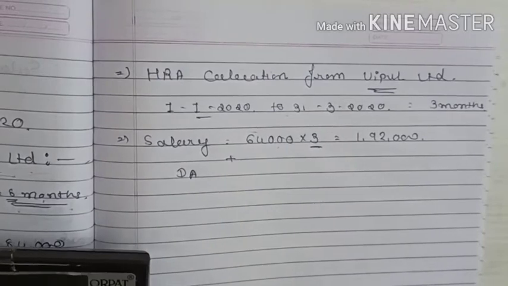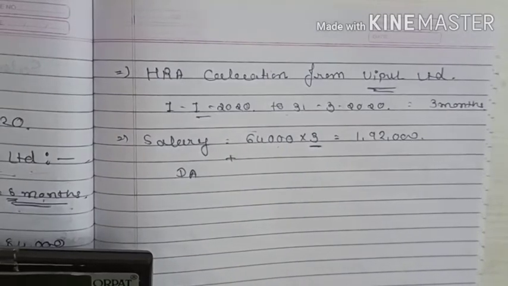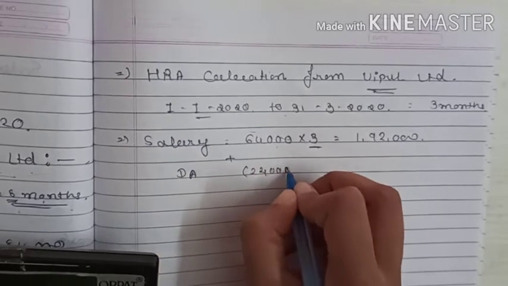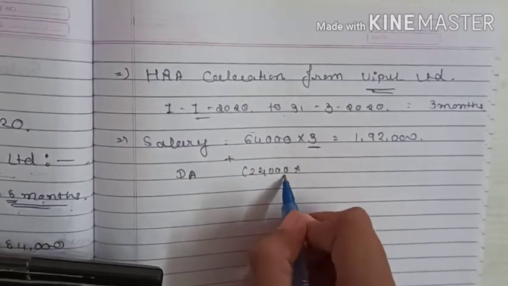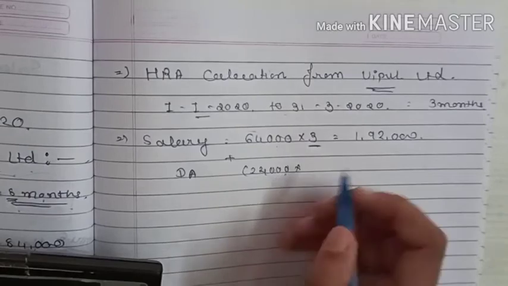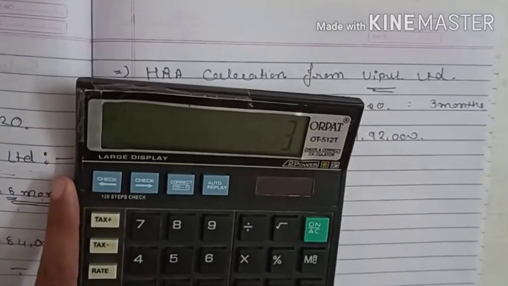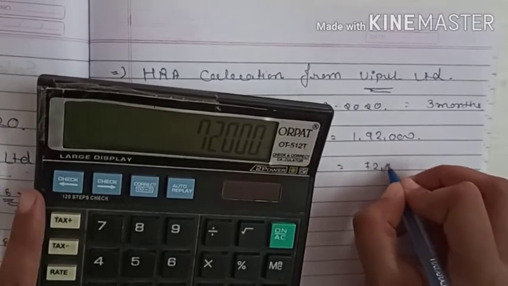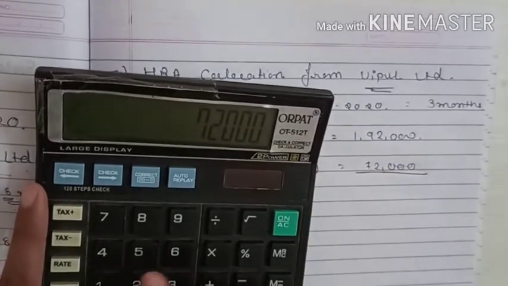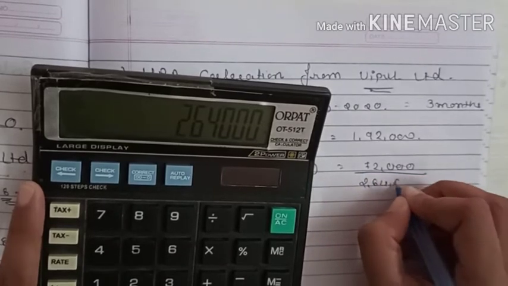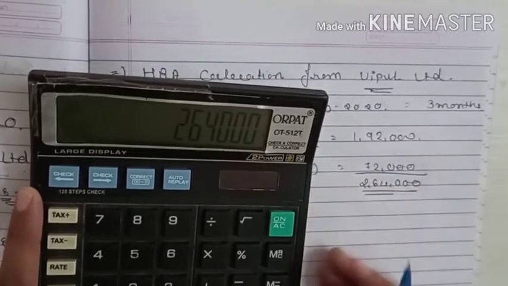Here it is clearly written that dearness allowance is for retirement benefit, for example provident fund. So 24,000 dearness allowance per month for 3 months, 24,000 into 3 is 72,000. Adding 1,92,000, it will come 2,64,000 total salary.